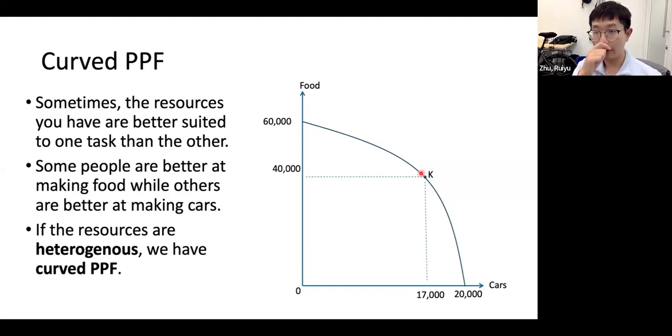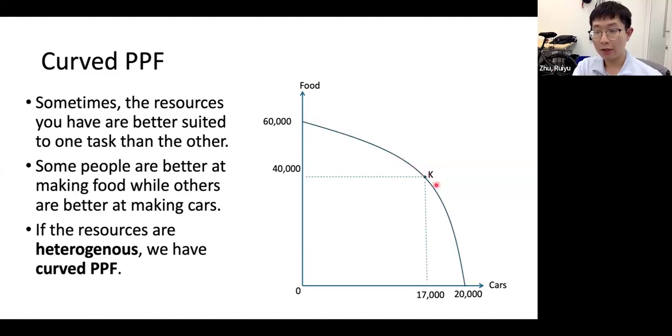So we are only giving up a small amount of food because it's people who are not good at food, and we can get a large amount of cars because they are really good at cars. That's why initially we'll have a relatively flat slope.